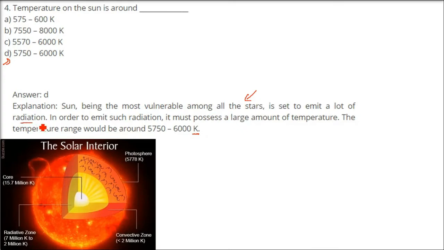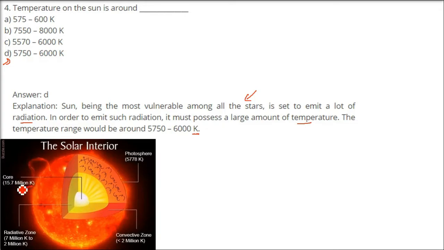In order to emit such radiation, it has to have a very high temperature. It must possess a large amount of temperature. You know the distance of Earth from the sun, and with all that distance we can still feel the heat. Especially in summers, we cannot stand outside. So it's 5750 to 6000 Kelvin. This is the correct answer. D is the correct answer.